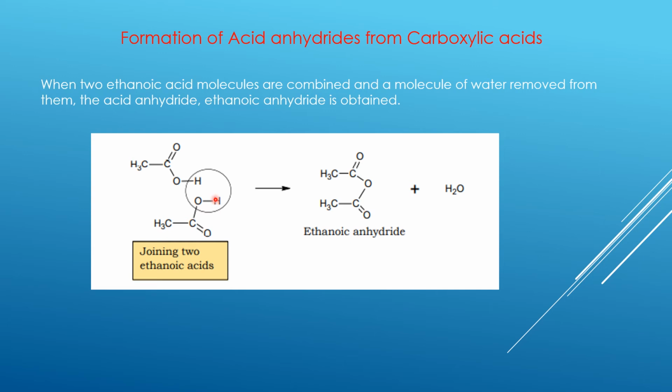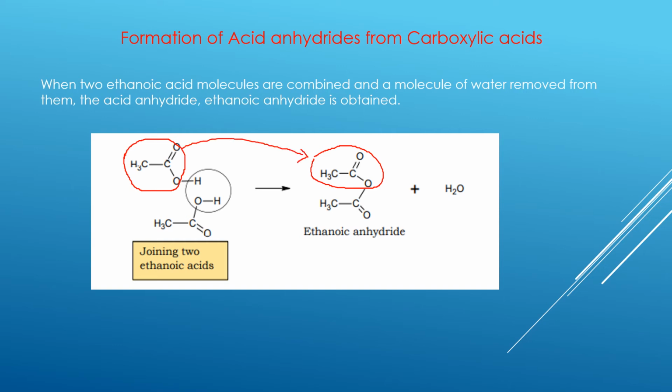In the process, the byproduct will be H2O. So we will draw whatever is remaining. The part of the acid group that is left behind after the hydrogen is lost is this one here.